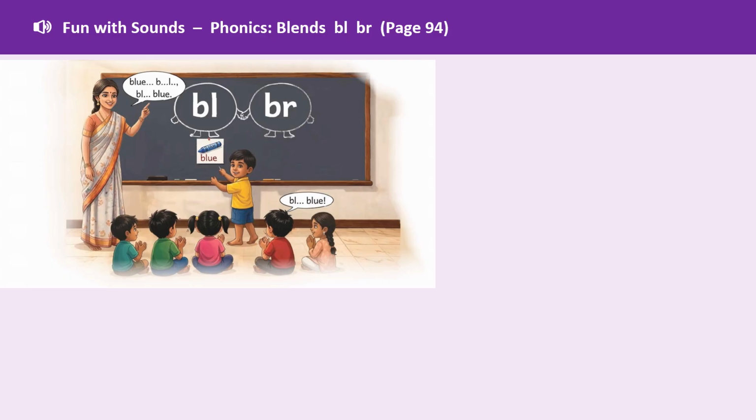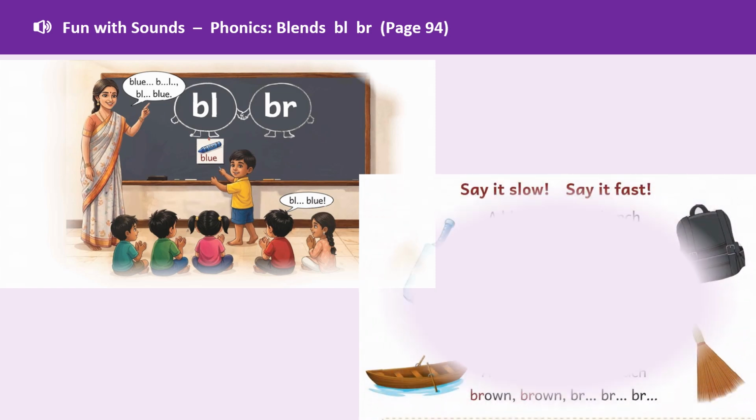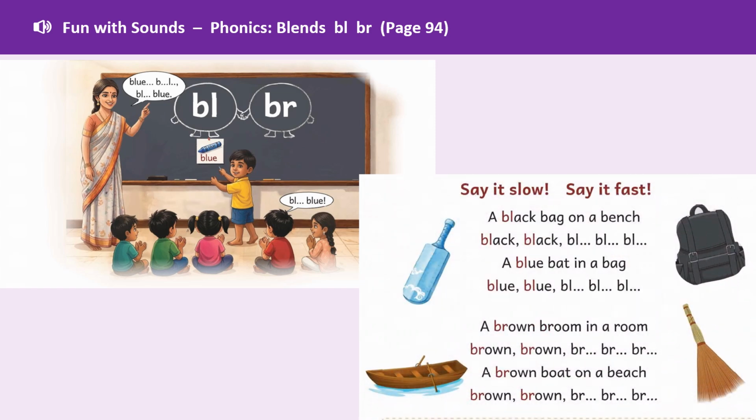Here we have phonics blends which are bl and br. Say it slow, say it fast. A black bag on a bench. Black, black, bl, bl, bl. A blue bat in a bag. Blue, blue, bl, bl, bl.